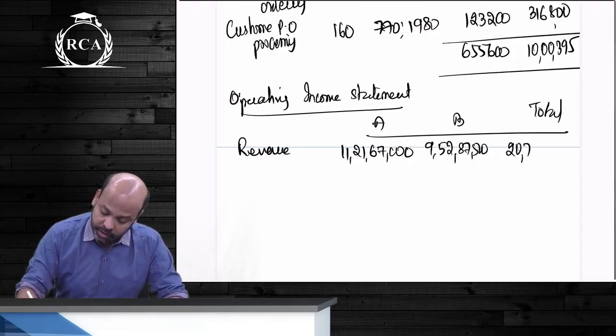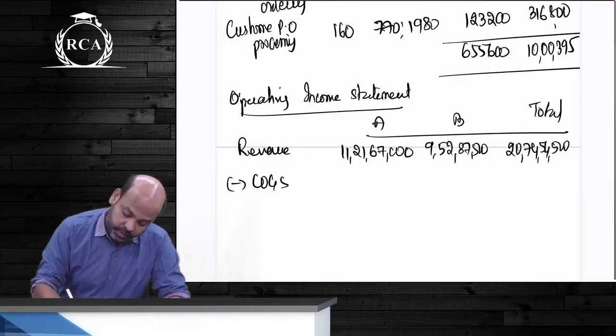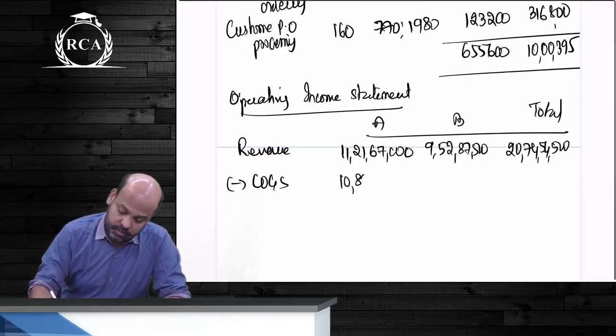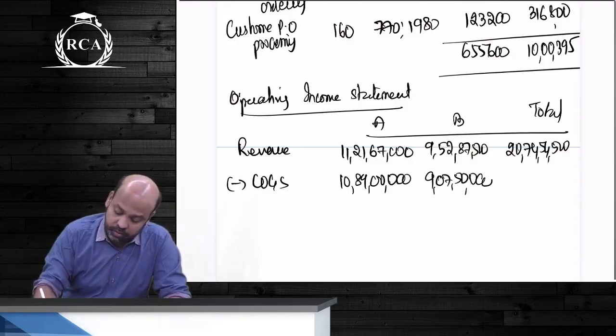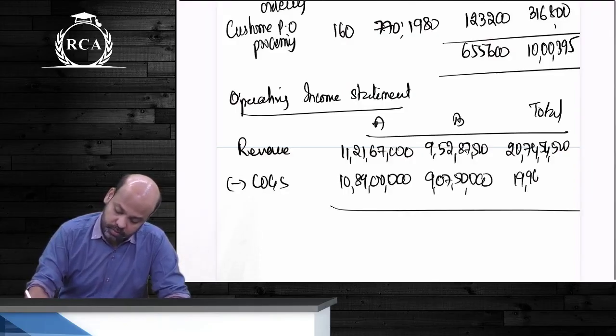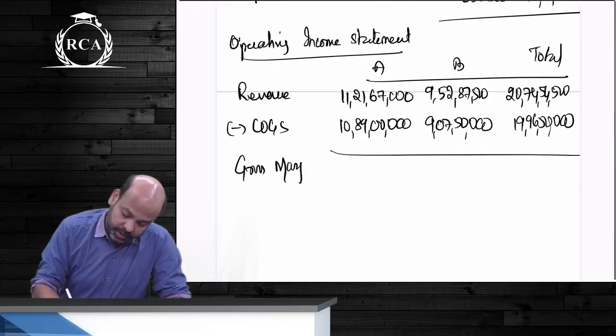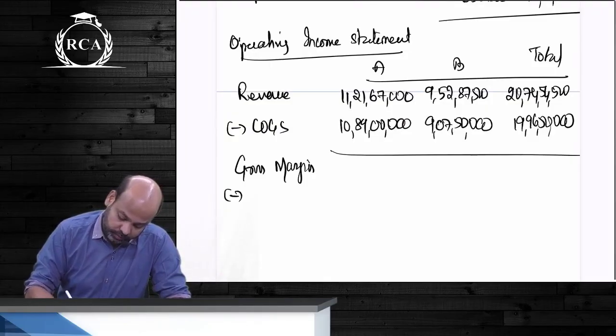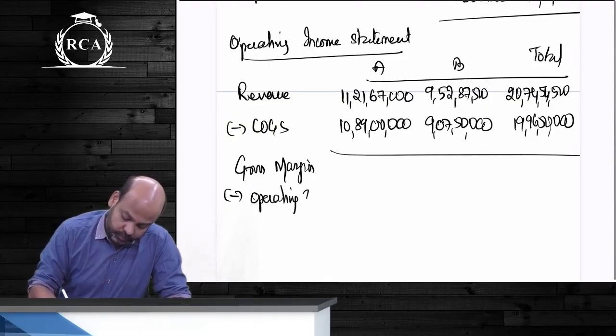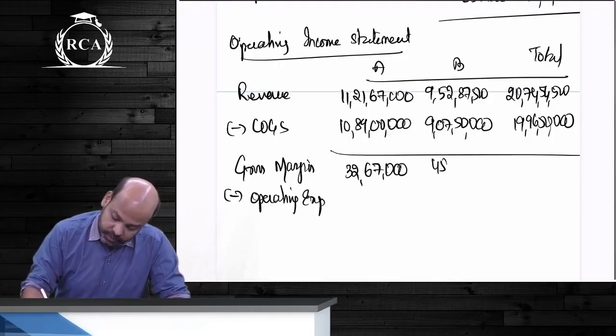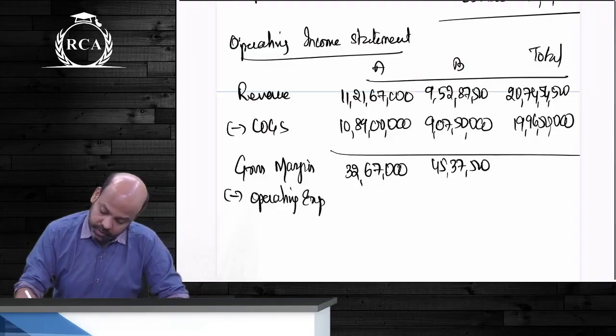20 crore 74 lakhs 54,500 minus COGS. 50,000. Gross margin beta is 32 lakhs 67,000. 37,500.